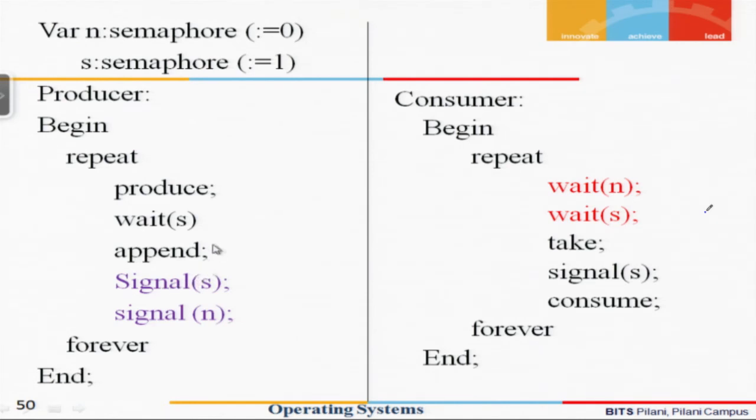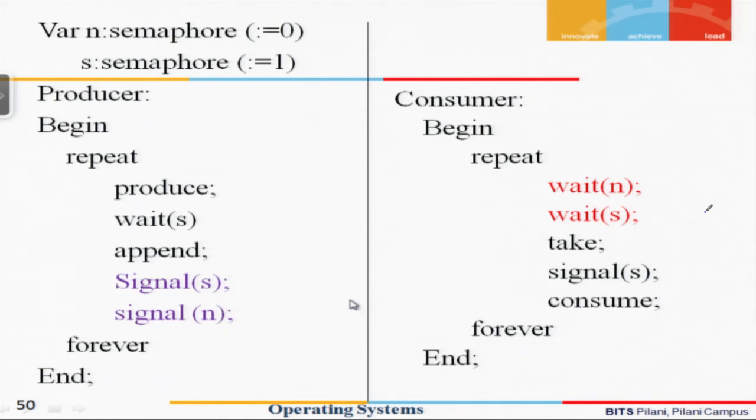So if the consumer process comes and tries to access, it will get through on the item, but the buffer is not yet released, because the tray is not yet released, because signal S is not yet executed. So it will actually not matter if the order of signal N and signal S is interchanged.